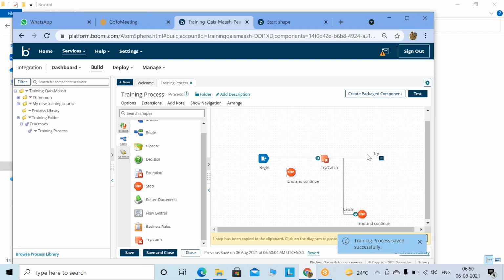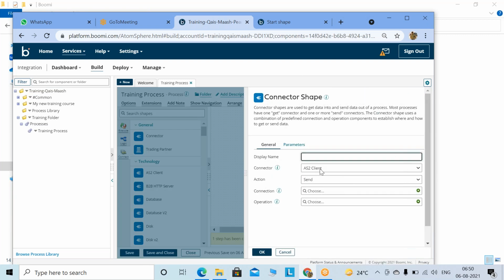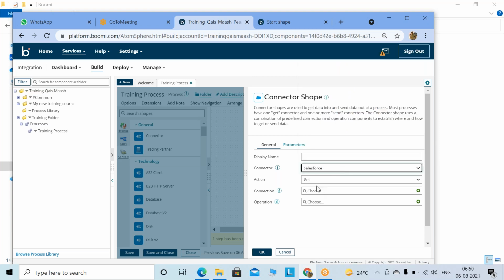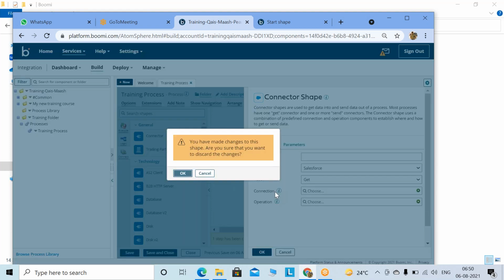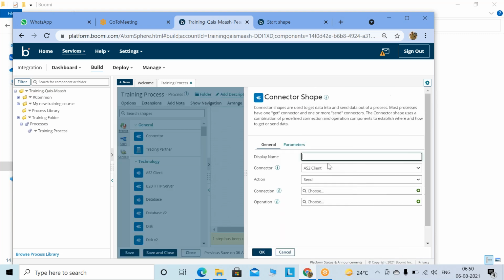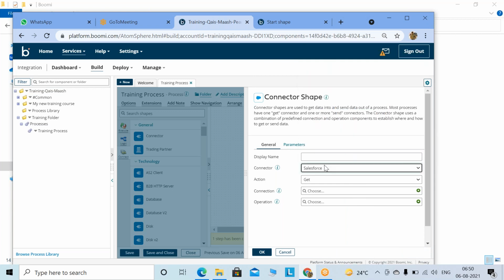After this, we are going to put a logic. We'll bring the connector over here and choose Salesforce. We already made the connection, right? Yes, you drag and drop the one that's already configured. Salesforce connection is already available, you have made it. Now go to Salesforce.